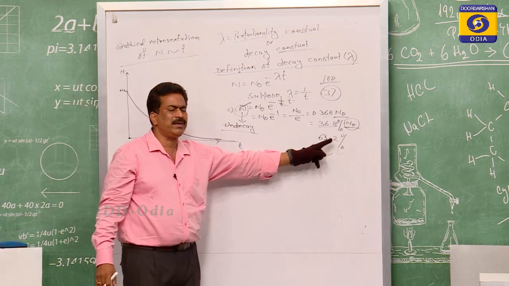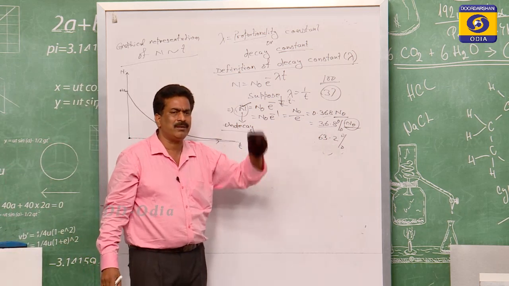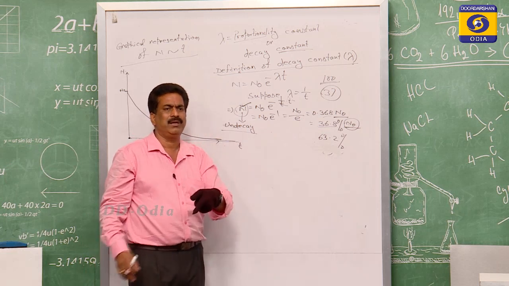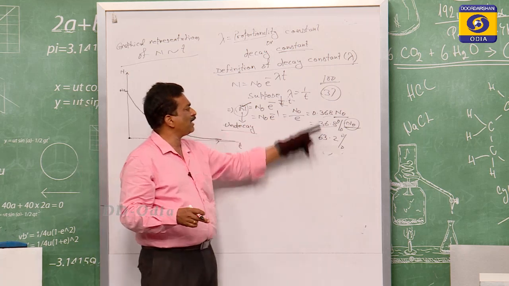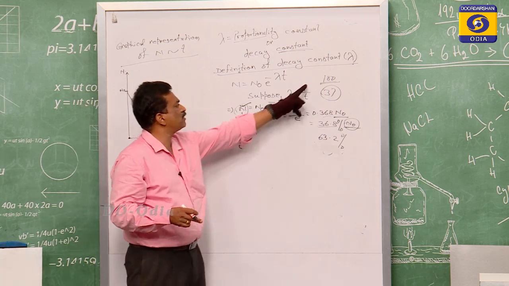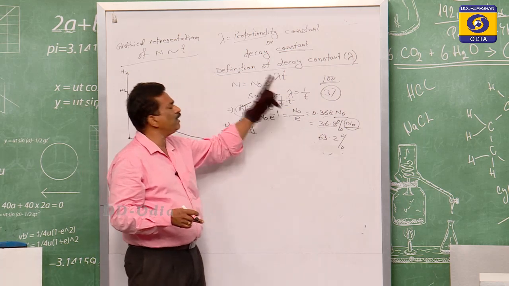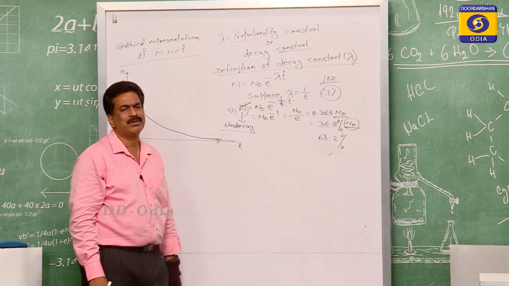On the reverse way, if we consider 63.2% of the nuclei being disintegrated, then the reciprocal of that time interval will give you the value of lambda.